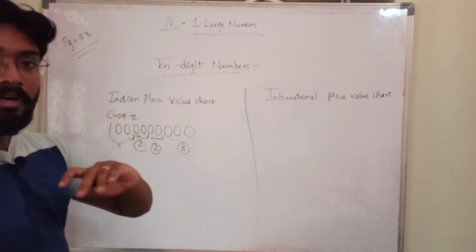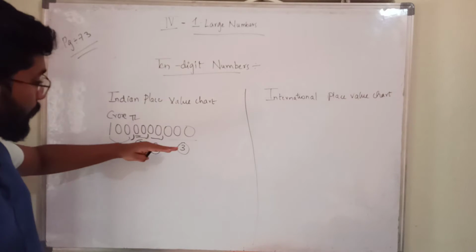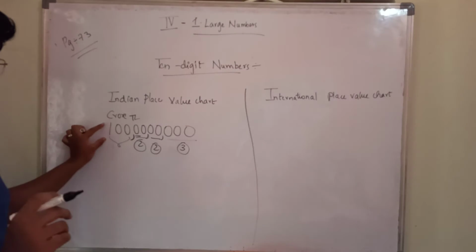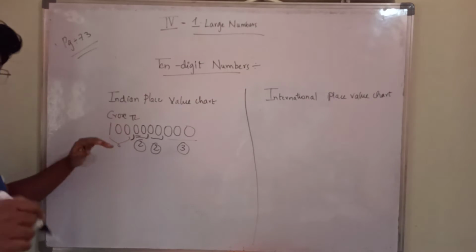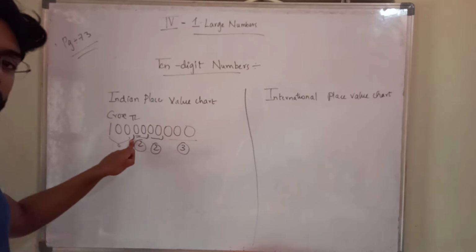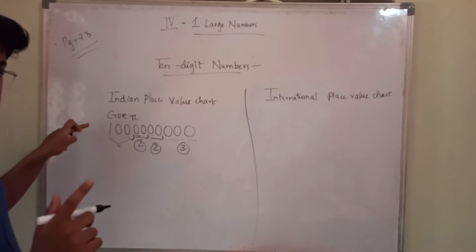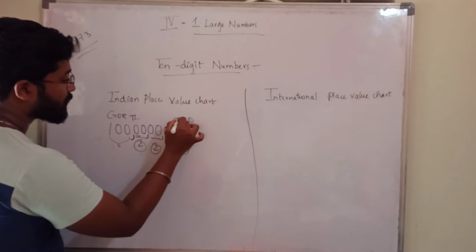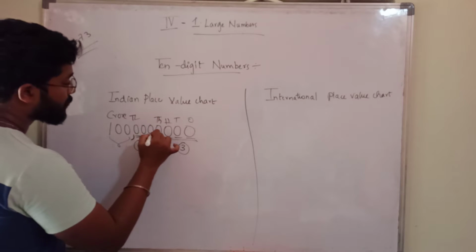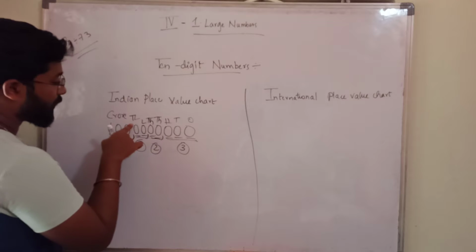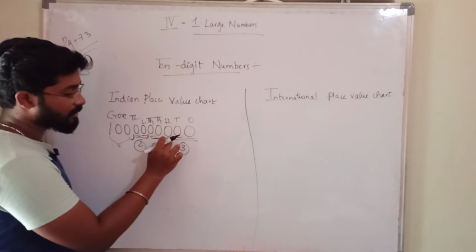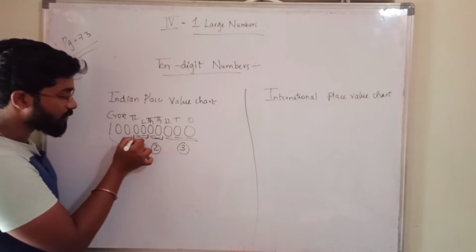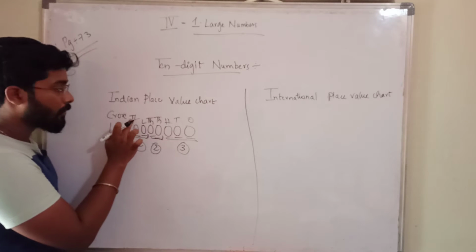For crores the putting of comma will be changed. From here you have to understand that point clearly. From here only the putting of comma for crores will change. Up to 10 lakhs, what I said before, you have to follow. But from crores it will change. You have to remember. See, this is ones, tens, hundreds, thousands, 10,000s, lakhs, 10 lakhs. Up to 10 lakhs, first 3 digits from right to left you put 1 comma, then after 2 digits 1 comma, after 2 digits 1 comma. It is applicable only up to 10 lakhs.